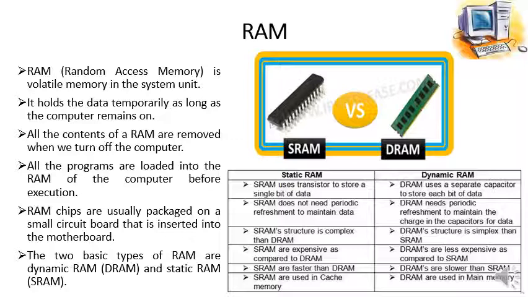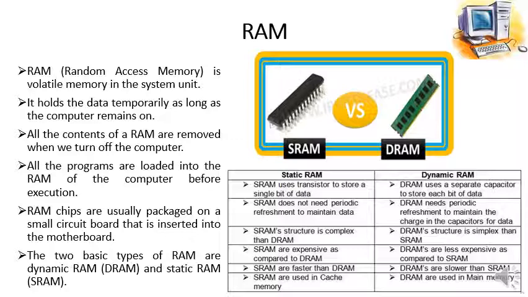See, SRAM uses transistors to store a single bit of data. On the other hand, dynamic RAM uses a separate capacitor to store each bit of data. SRAM does not need periodic refreshment to maintain data. On the other hand, dynamic RAM needs periodic refreshment to maintain the charge in the capacitors of data. Their charge is actually the data which needs to be maintained, and for this purpose, this kind of memory, which is a dynamic memory, needs periodic refreshment.